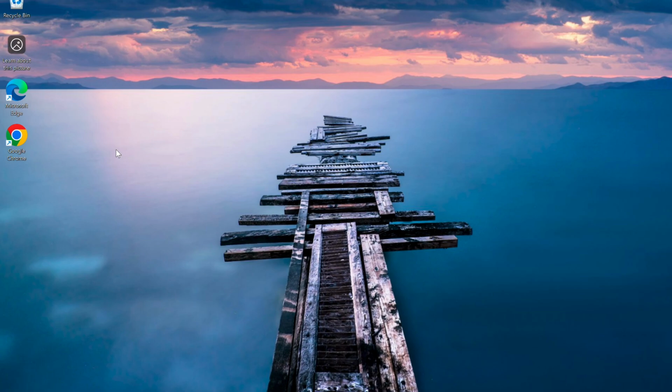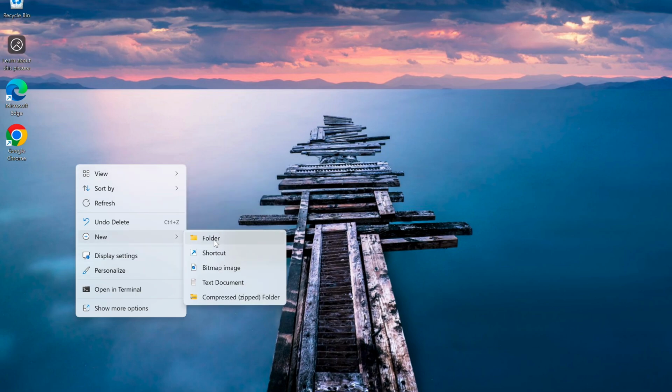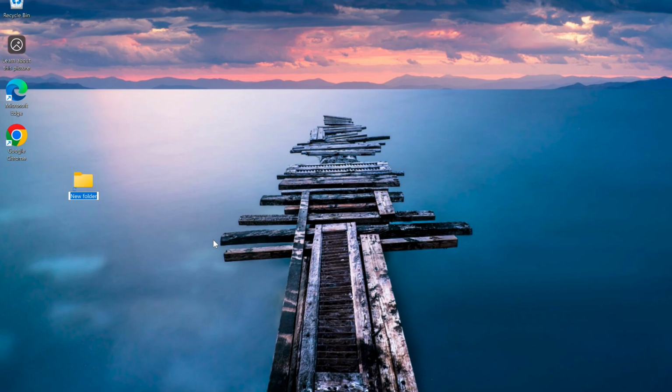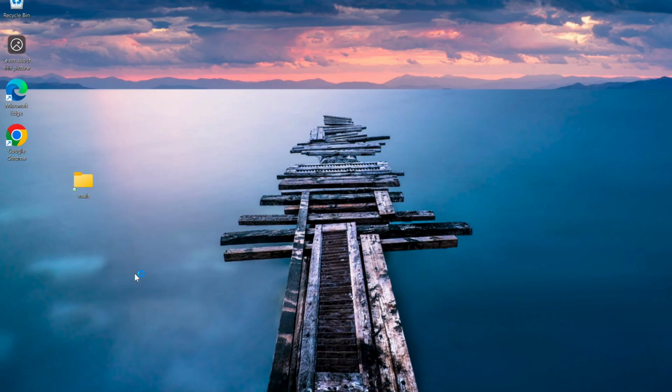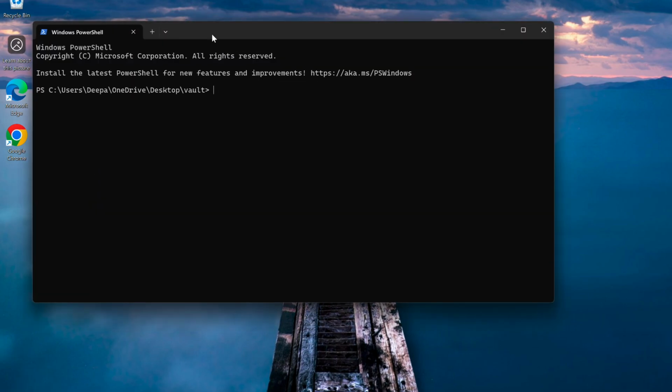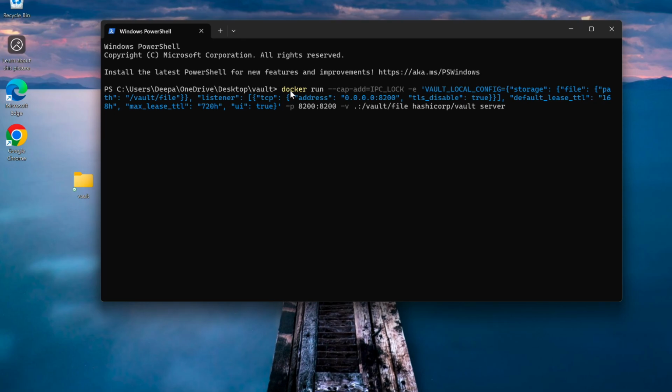After installing the Docker Desktop, to run the Vault server in development mode, create a folder on your desktop or your desired directory. I'm naming it as Vault. You can give any name. Open a terminal at the directory which you created and execute this command.